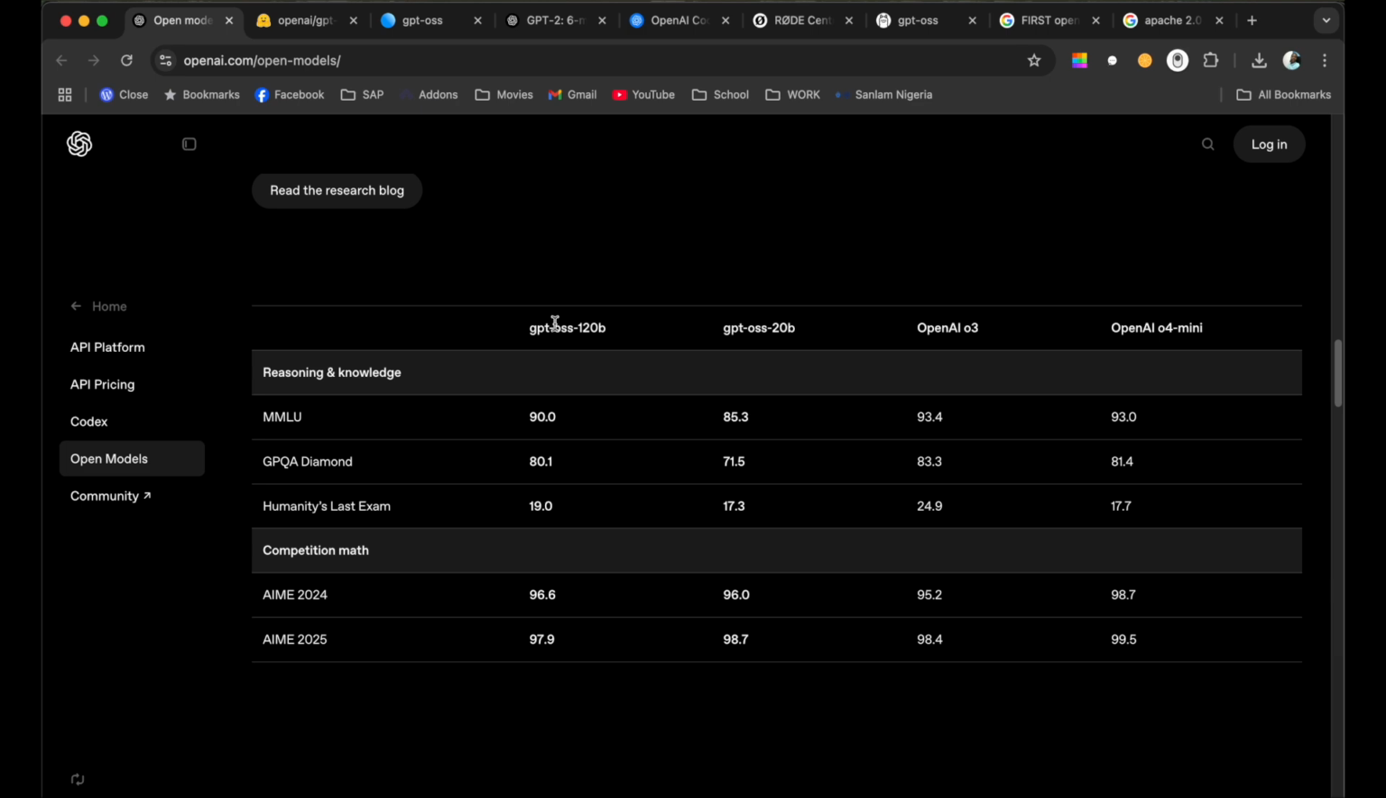That's the only thing that is beautiful about this. Now we have an open source model from OpenAI.